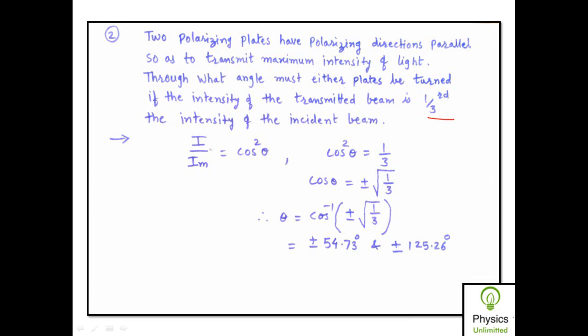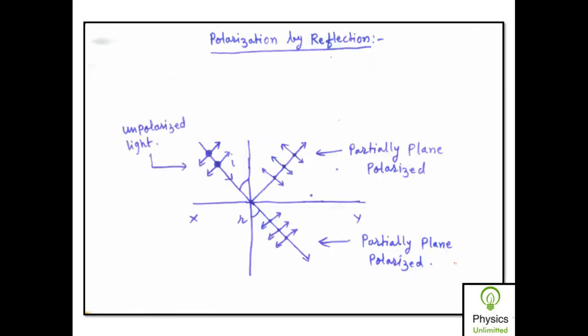Again the same formula: I upon I_M is equal to cos squared theta. So cos squared theta is given, it is equal to 1/3. So cos theta is equal to plus or minus square root of 1/3, and hence theta will be equal to cos inverse of plus or minus square root of 1/3. So we get the values of theta as plus or minus 54.73 degrees and plus or minus 125.26 degrees.